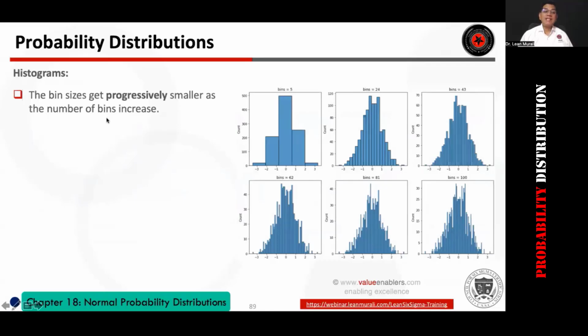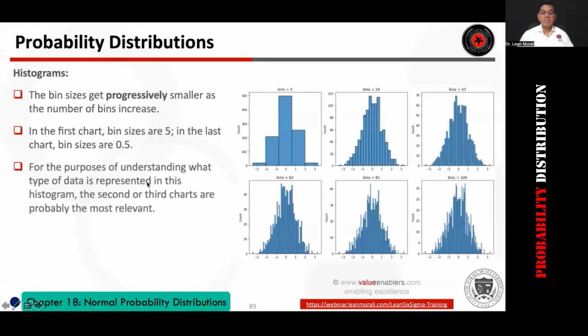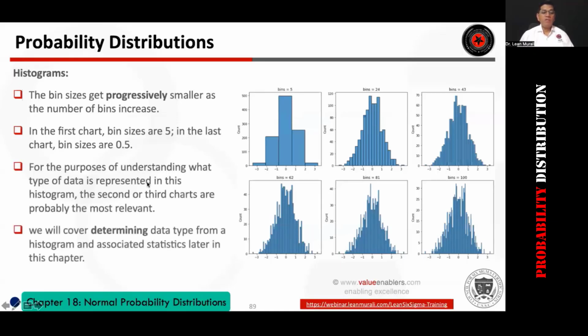The bin sizes get progressively smaller as the number of bins increases. I don't want to explain it to you; you'll have to understand it logically. In the first chart, bin size is 5, and in the last, bin size is 0.5 or 1. For the purpose of understanding what the data represents in the histogram, the second or third charts are probably most relevant. So the bin count which is about the square root of the number of data points is more relevant.